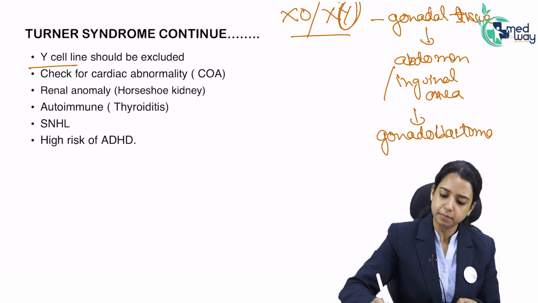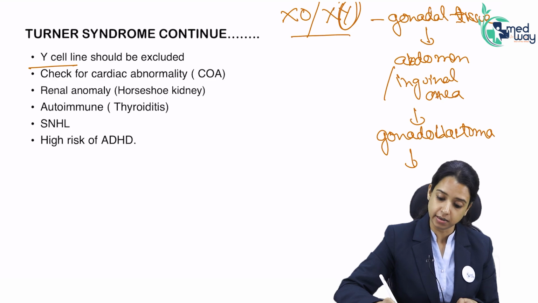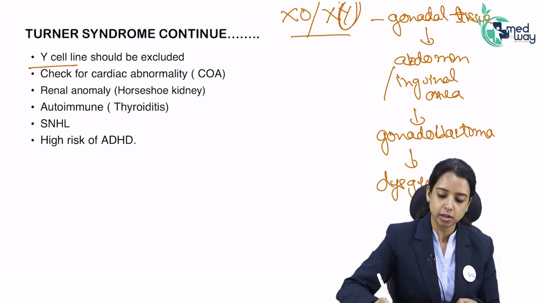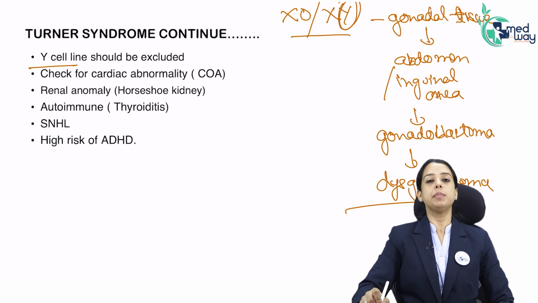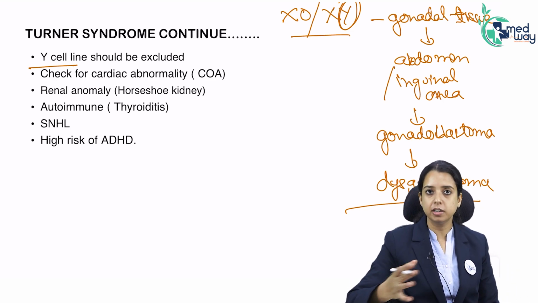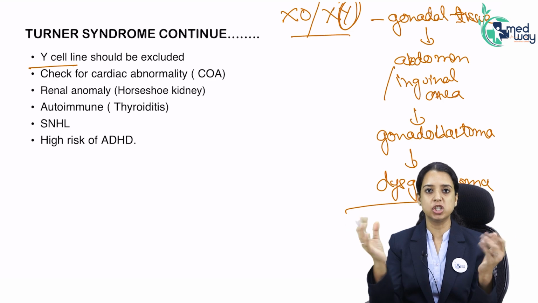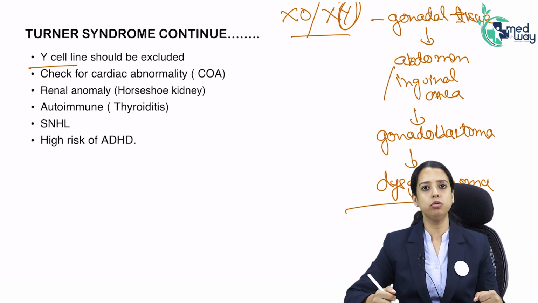And gonadoblastoma is benign. Why am I worried? Because it can turn into malignant dysgerminoma. So when a question gives me a patient who comes to you at 14 years, primary amenorrhea, she has a shield chest, increased carrying angle, what to do next?